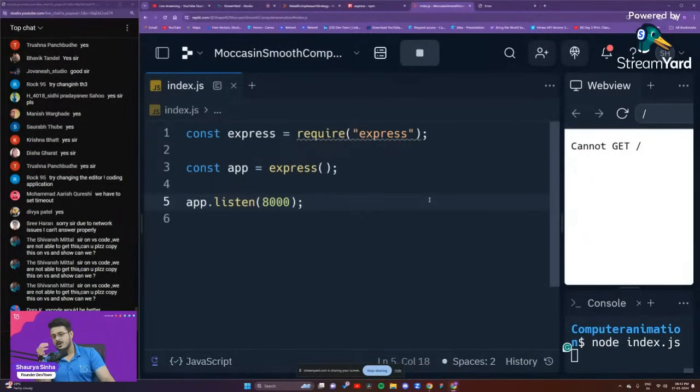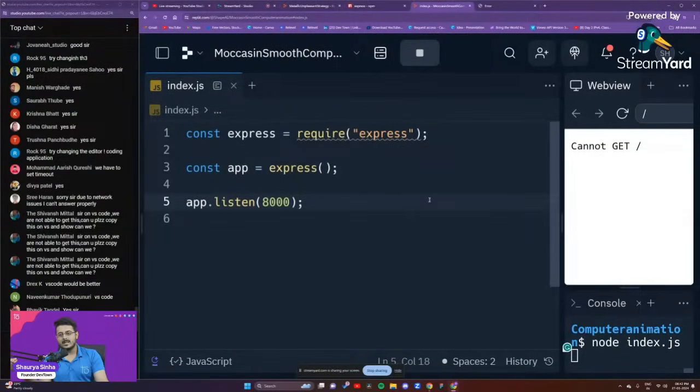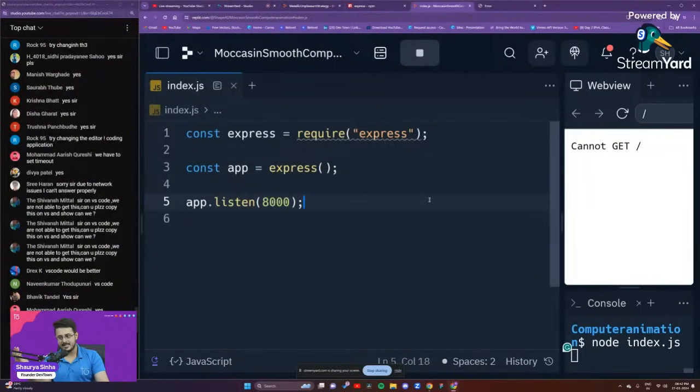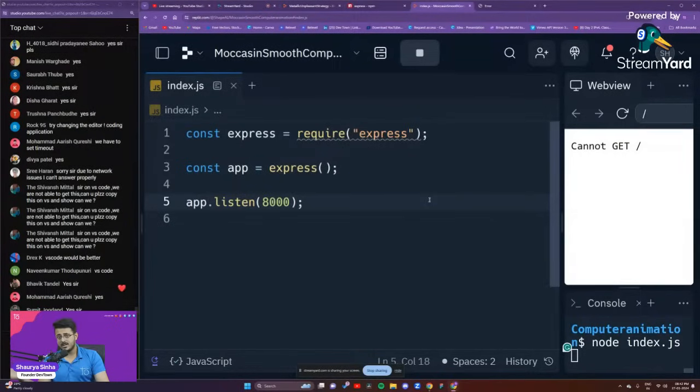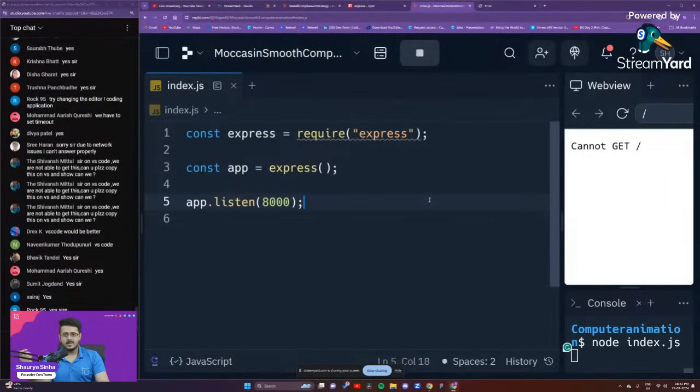So Shivansh, if you're not able to get it on VS Code, try it on Code Sandbox first because it is automatically deploying it for you. If you try it on VS Code, it is not getting deployed. It is only a local build and nobody is interested in it. You can try to do it on Code Sandbox first, try to understand it. What you're facing a problem is with just installation.